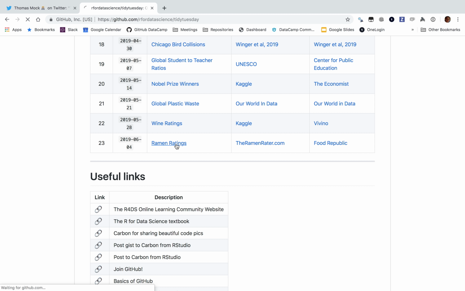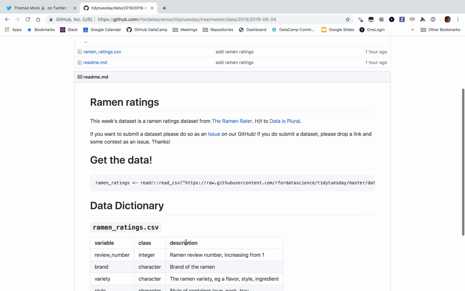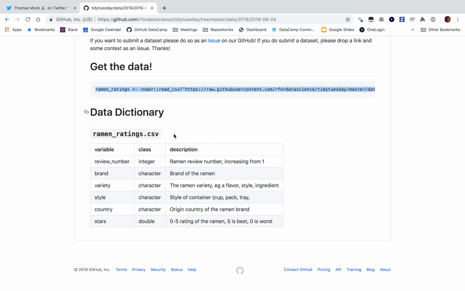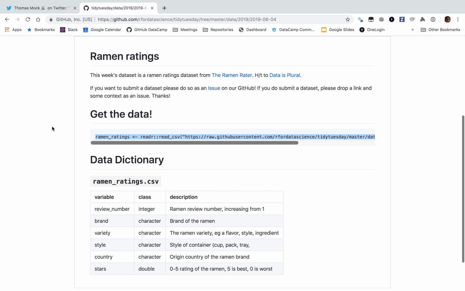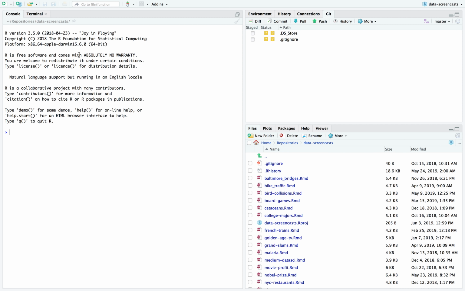Right, we have ramen ratings. I actually don't eat that much ramen. I like some kinds of ramen, but this is gonna be fun. Just like last week, we have a rating data set. Last week was a wine rating data set. This is ramen. Okay, so I'm gonna go into my RMD.